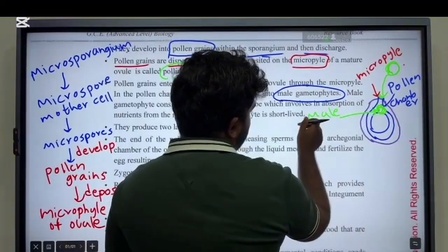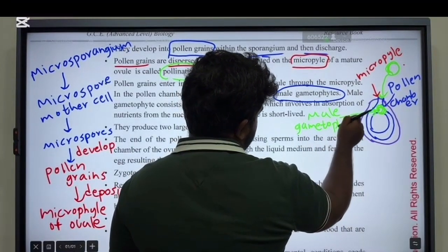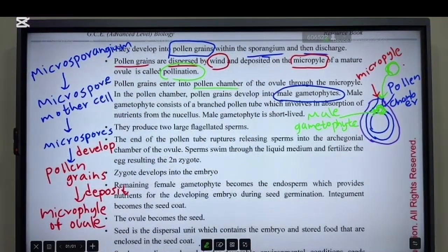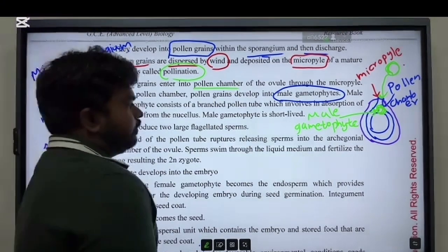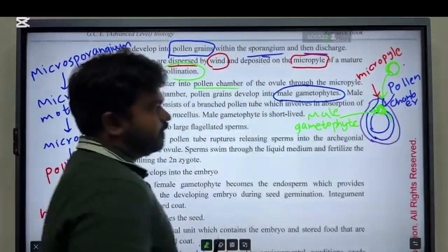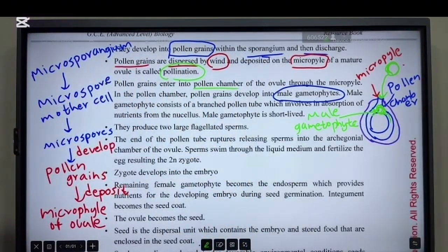This is the male gametophyte. So then this male gametophyte consists of a branched pollen tube. There is a structure developed from the male gametophyte. This structure is called the pollen tube.